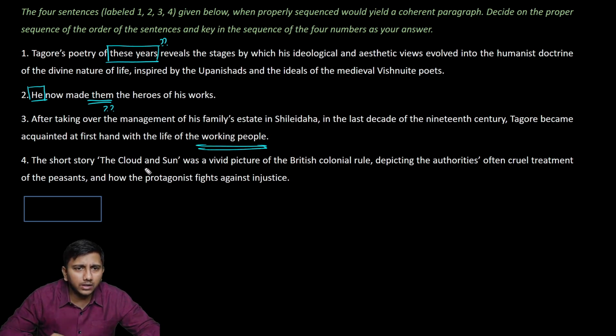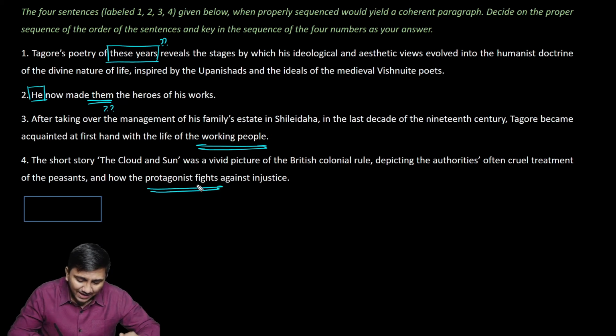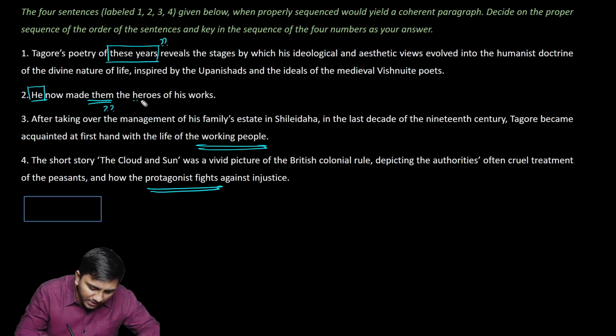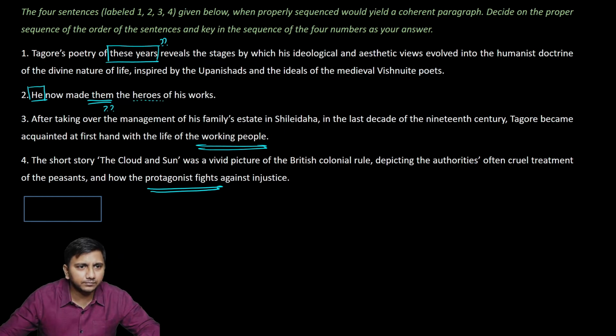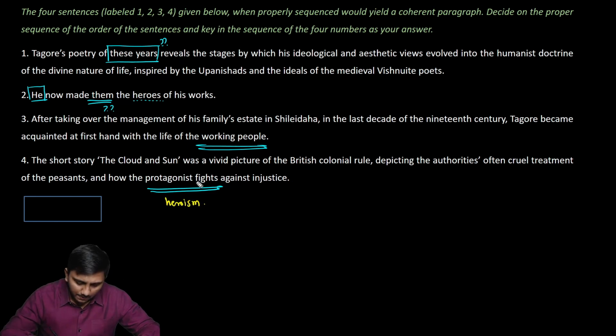The short story, The Cloud and Sun, was a vivid picture of the British colonial rule, depicting the authorities' often cruel treatment of the peasants and how the protagonist fights against injustice. So this part, protagonist fights against injustice, that could be the heroism that we are looking at here. Right? Because we saw it is given, he now made them the heroes of his work. Obviously, his work is being discussed here, the short story, and how they became heroes. So the heroism is probably being given here.